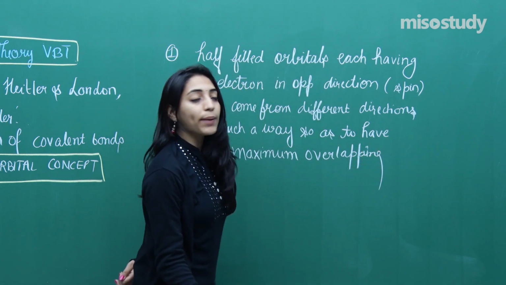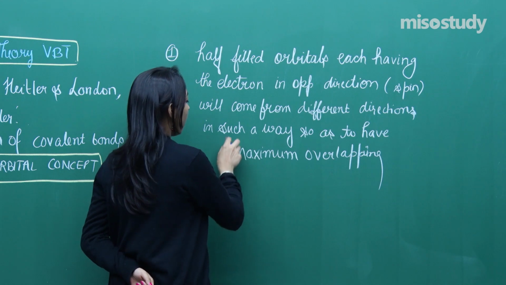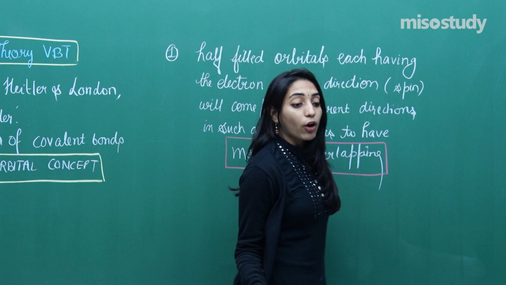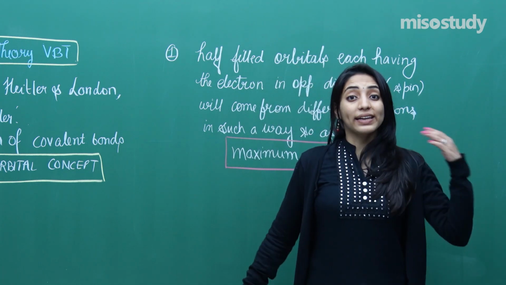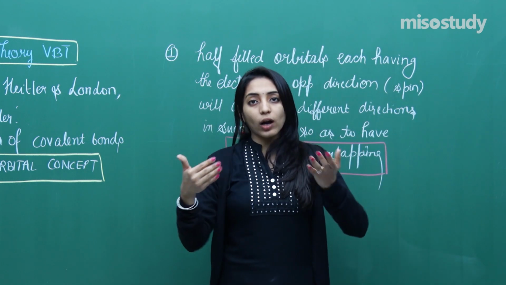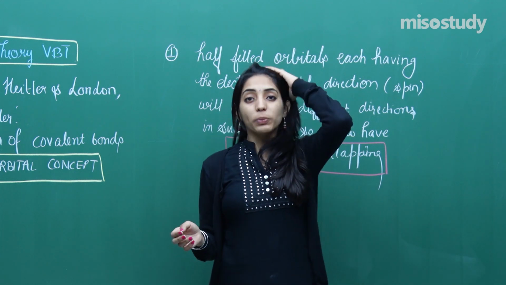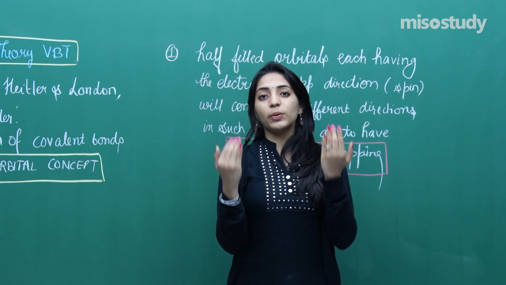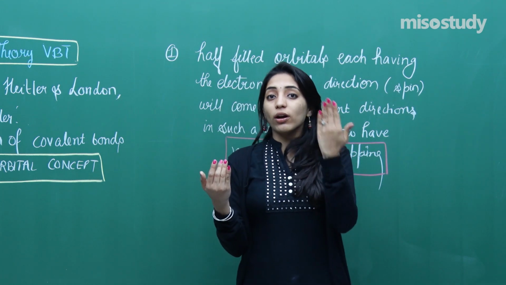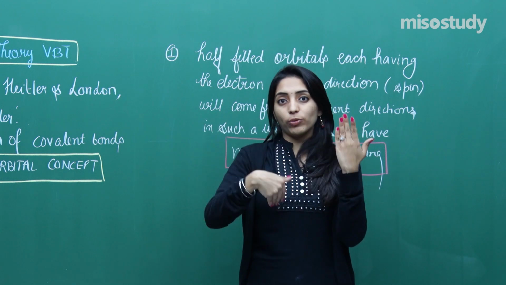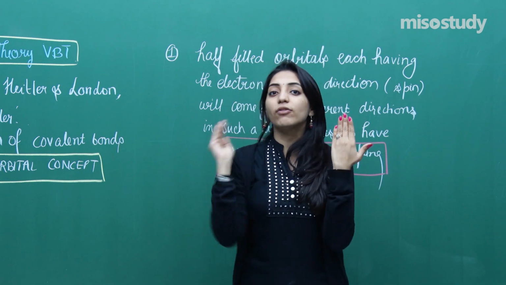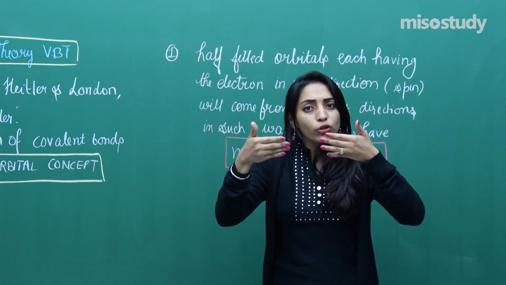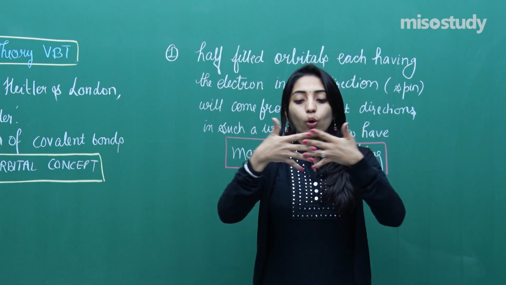This was the concept behind the valence bond theory. It said that for the formation of a valence bond, it is mandatory that two orbitals, and both of them should be half-filled, each having one electron. The electrons should be present in such a way that if this electron is spinning like this, the other has to have the opposite spin. If one is plus half, the other has to have a minus half, right? So now the two orbitals will be coming close to each other in such a way that they can overlap with each other.